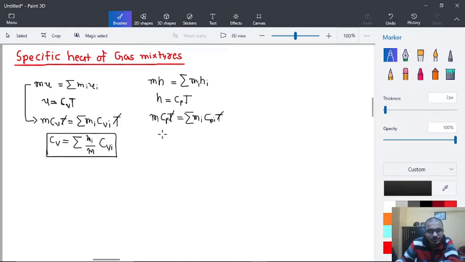so the value of cp is equal to sigma mi upon m into cpi. So we have obtained the values of cp and cv.